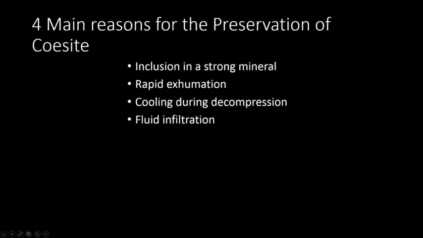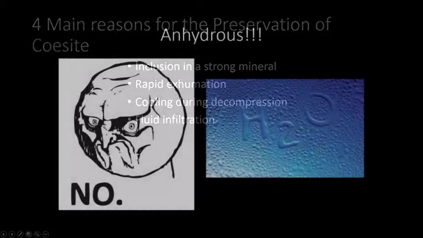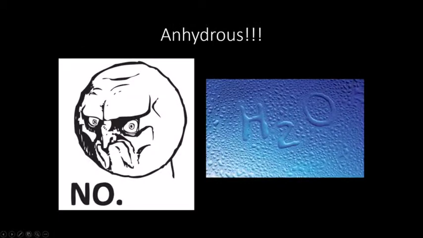Coesite can be preserved within inclusions in minerals such as garnet and zircon, which act as pressure vessels. Secondly, coesite is an anhydrous mineral, with studies concluding that it contains almost zero water. As pressures increase, water is expelled from the rock, allowing coesite to form instead of quartz.